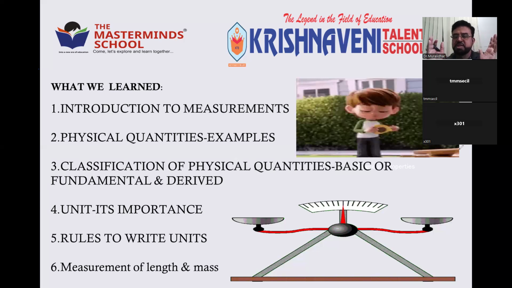We have seen so many physical quantities, and these are measured by a standard measurement. There is a standard measurement for every physical quantity, which is called a unit. Then we saw the rules to follow when writing units. Lastly, we discussed the measurement of length and mass in the last 2 sessions.